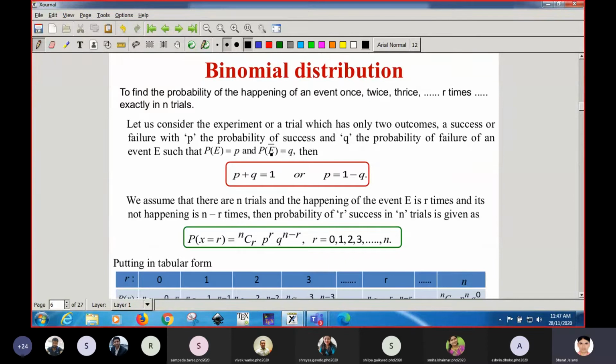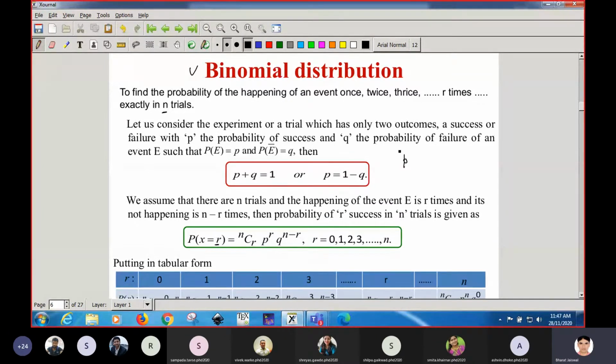To find the probability of an event happening once, twice, thrice, or r times in exactly n trials, when you are given n trials and probabilities corresponding to different values of the discrete variable, then we have to use either binomial or Poisson. Let us talk about the binomial distribution first. It is given by this formula, where x equal to r is the value of the discrete variable, and this is the probability corresponding to r. What is p?